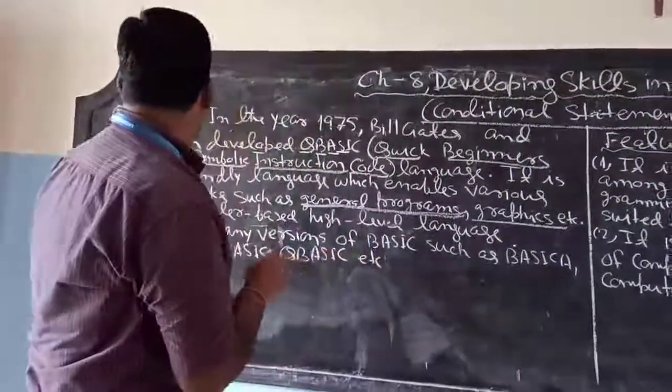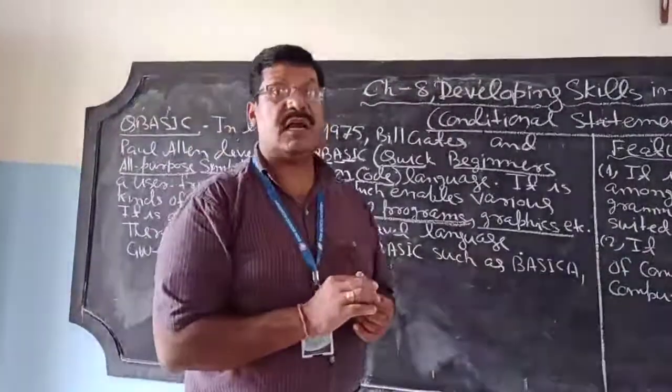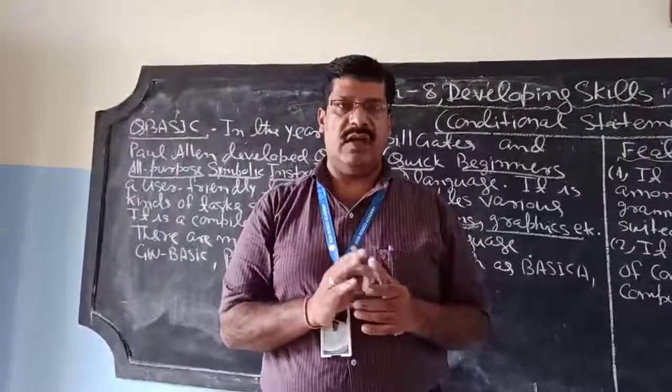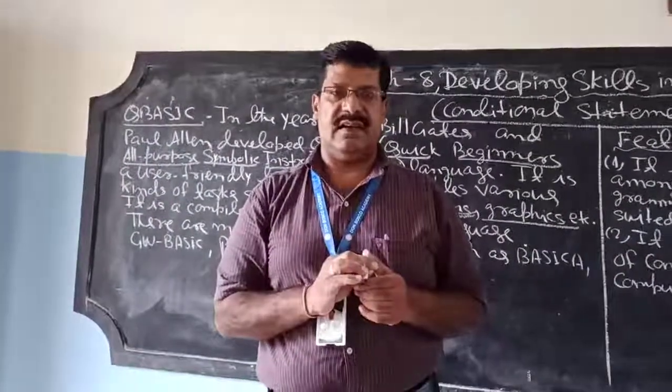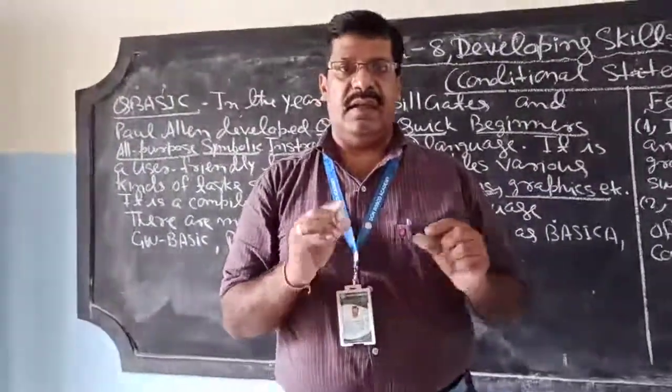It is a compiler based high level language. In class 6 I taught you about the translator program, the language processor. There are two types of translator, interpreter and compiler.